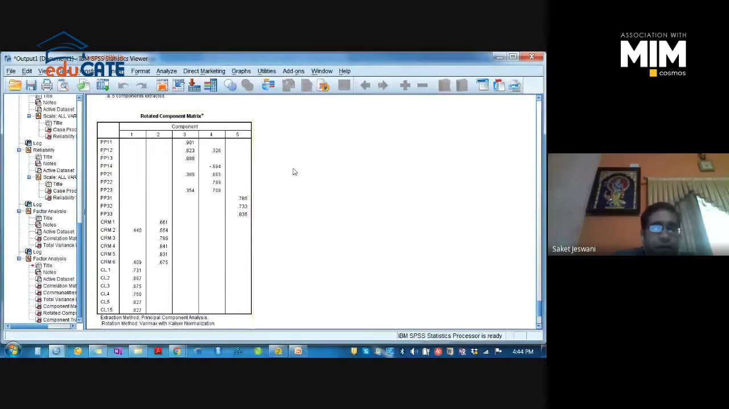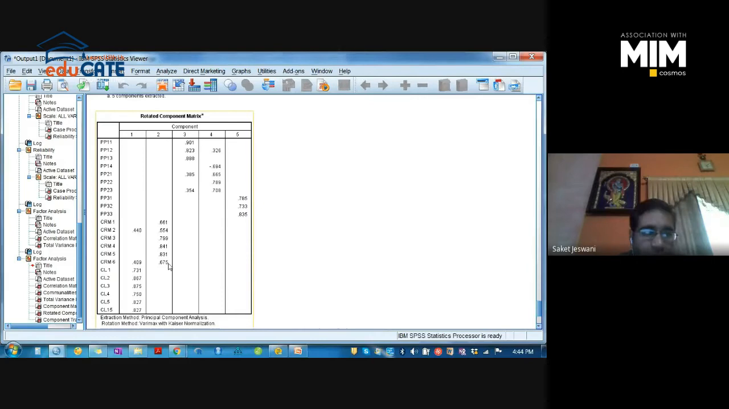In the case of PP2, PP21, there is a difference of around 0.3. This is coming under 4. PP22, good, coming under 4. PP23 coming under 4, right? So these 3 items of variable PP2 are good enough in factor 4. Check for PP3: 31, 32, 33, good loading values in factor 5, okay?